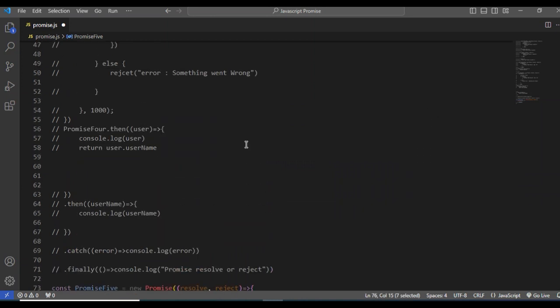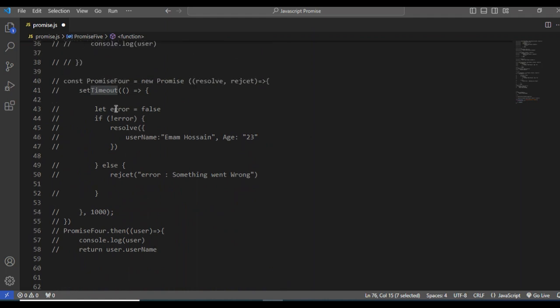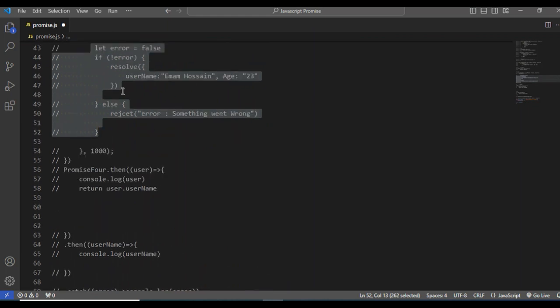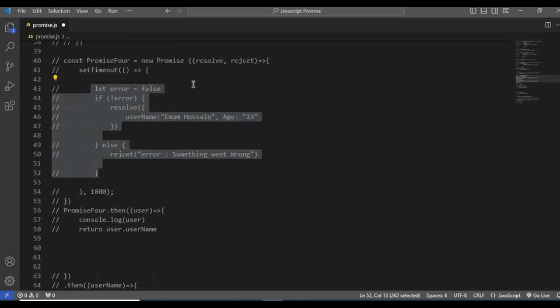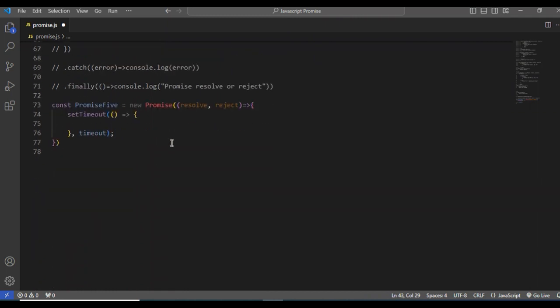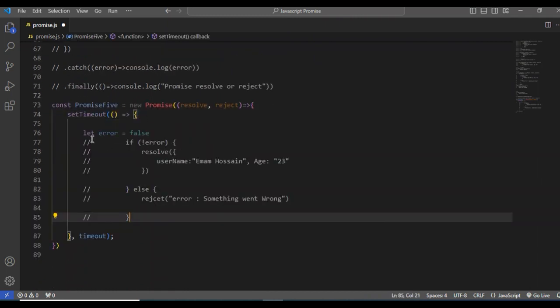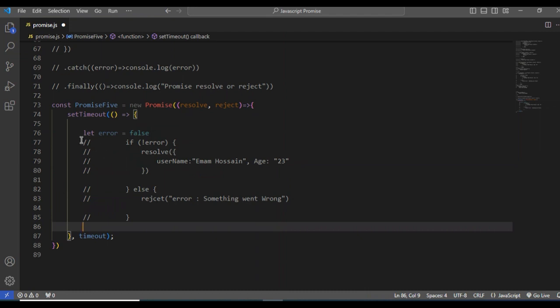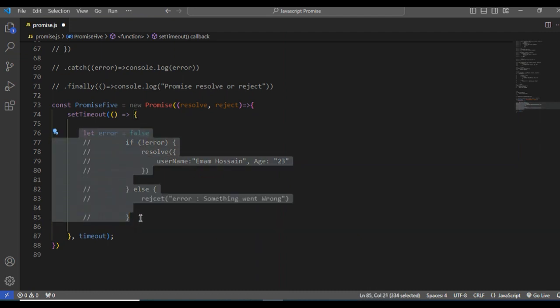Let me copy the code from our previous function, just this if else statement, otherwise nothing else.